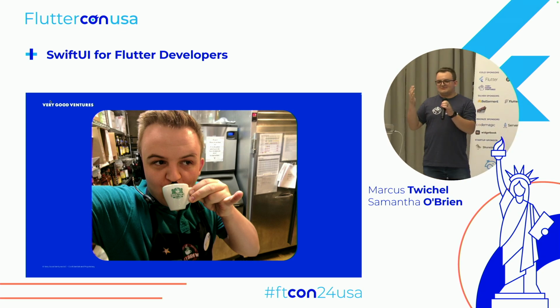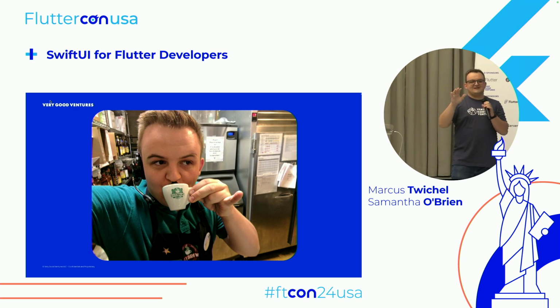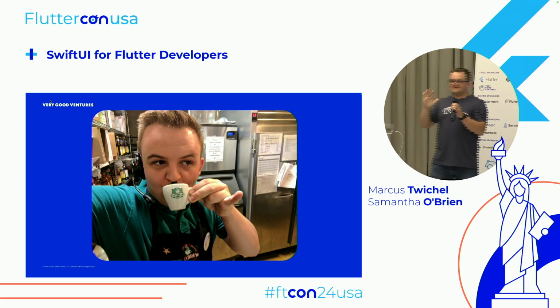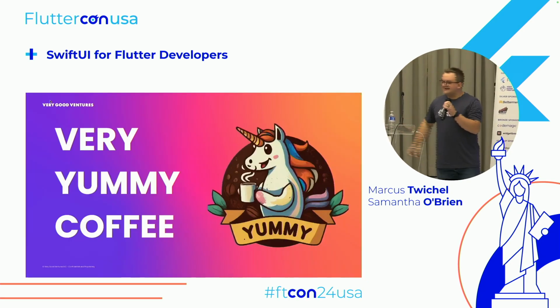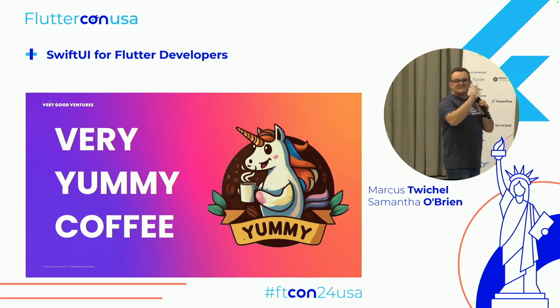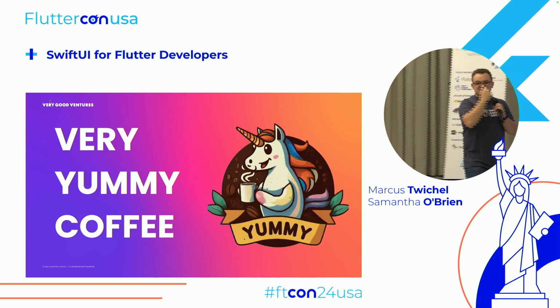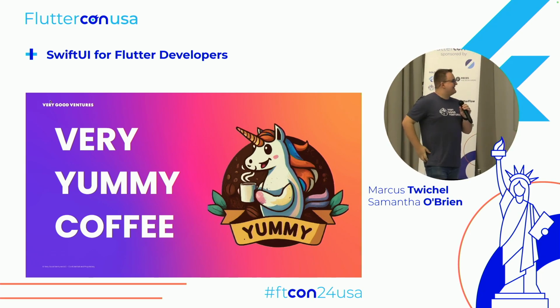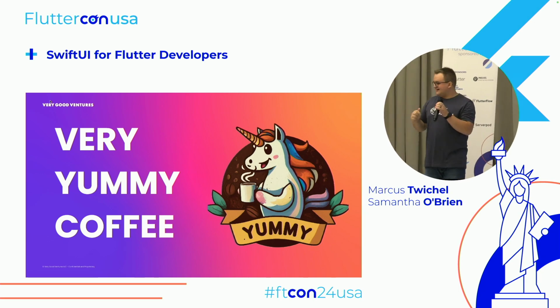I know we have some Caribou people here, so it's hard to say, but you've probably never heard of it. It's called Very Yummy Coffee. By the way, that is the best logo AI can generate. It's beautiful, I think. Hank, our unicorn there. So yeah, we made an app for Very Yummy Coffee.